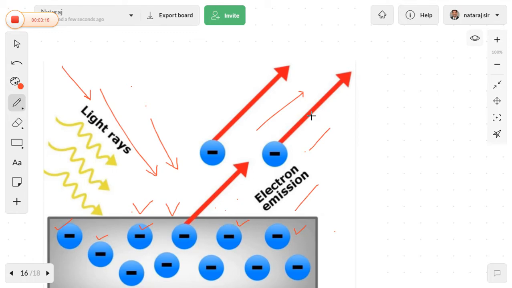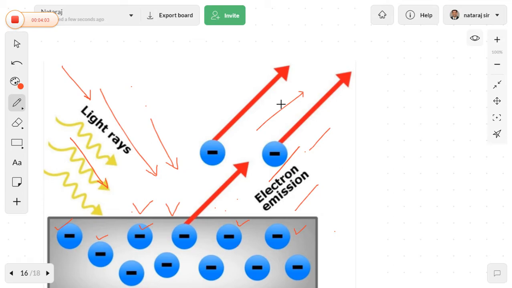There is no time lag between the absorption of the energy and the ejection of the electrons. As soon as the beam of light strikes the surface of the metal, we can observe the ejection of electrons. That is the result Hertz obtained. The second result is that the number of electrons ejected is directly proportional to the intensity or brightness of the light. In this experiment, when we use more intense or brighter light, automatically we will get more electrons. This is the second result.